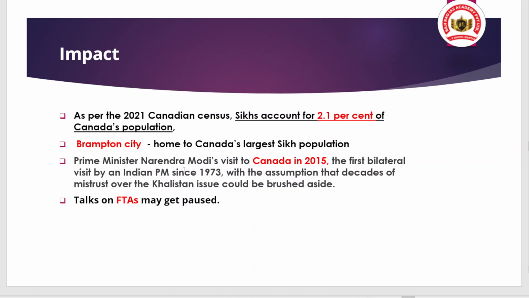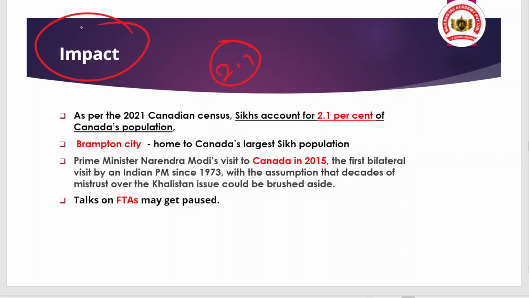And you have to understand Canada and its linkages with Khalistan, because one of the largest Sikh populations lives in Canada. Approximately 2.1% of the population in Canada belongs to the Sikh community.